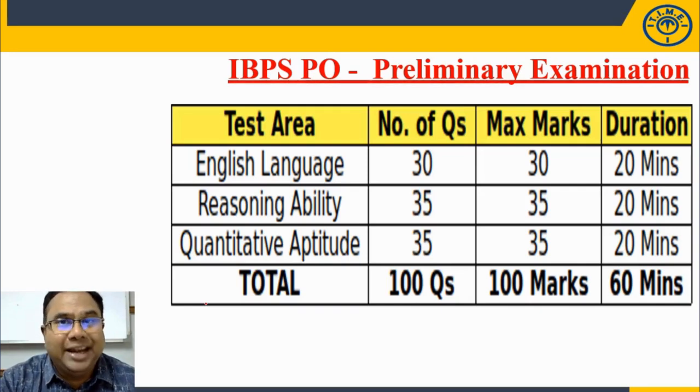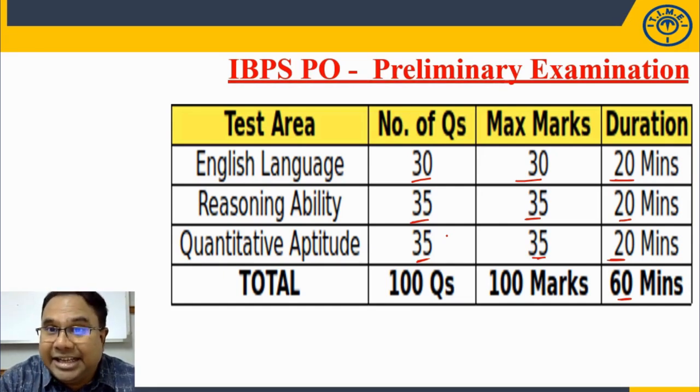So this is the prelim exam paper pattern. We have 100 questions, 100 marks, 60 minutes total duration. But if you look section-wise, English has 30 questions, 30 marks, 20 minutes. Reasoning has 35 questions, 35 marks, 20 minutes. Quant has 35 questions, 35 marks, 20 minutes. So each section is separately timed. As all of you are aware, speed and accuracy both are very important in your preliminary examination.